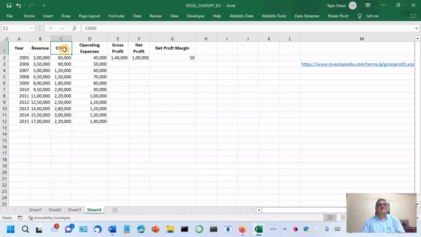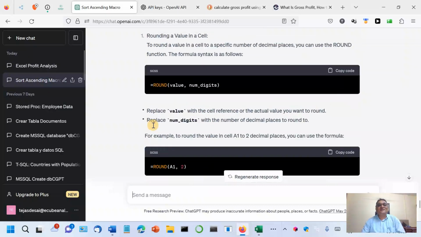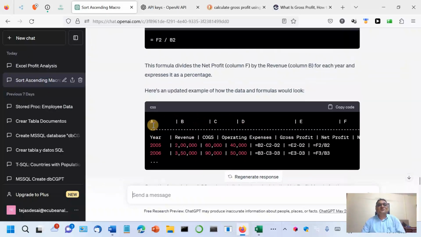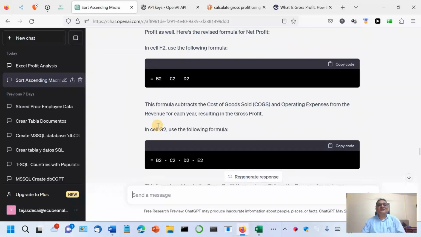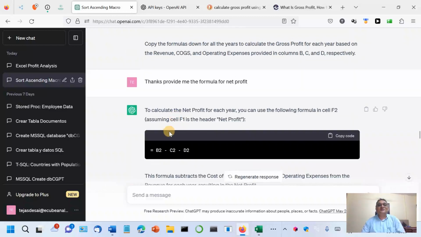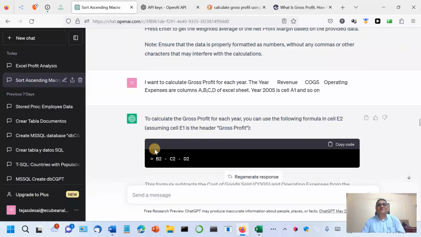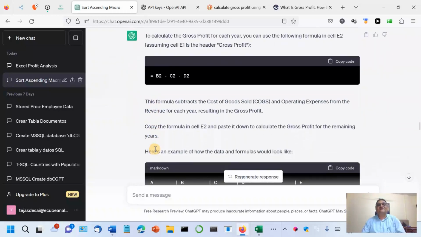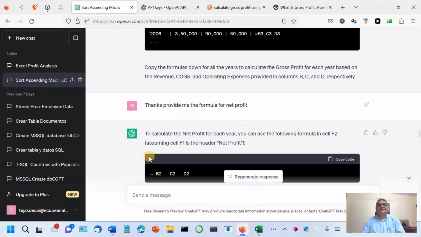So revenue minus COGS. This operating expense D2 never comes, but the first time it gave even D2 in the calculation of the answer, which was surprising. And suppose somebody does not know, this was given as the answer for gross profit. Then the second mistake it made is that for net profit also it gave the same answer.